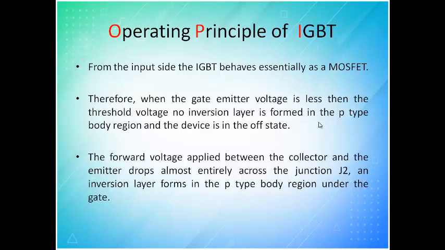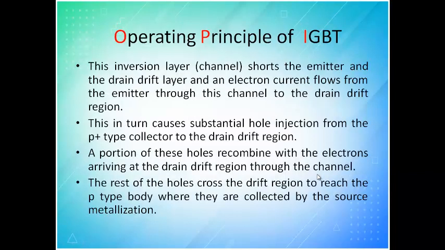The forward voltage applied between the collector and the emitter drops almost entirely across the junction. When you are not giving any gate voltage, even if you give the supply across your emitter and collector, the device will be off. That is what they say, because junction 2 will be in reverse bias. Inversion layer from the p-type body under the gate: the inversion layer shorts the emitter and the drain drift layer, and the electron current flows from the emitter through this channel to the drain drift region when your gate voltage is above the threshold.